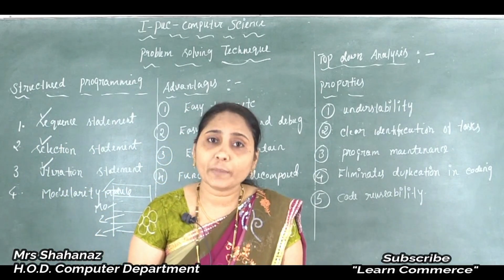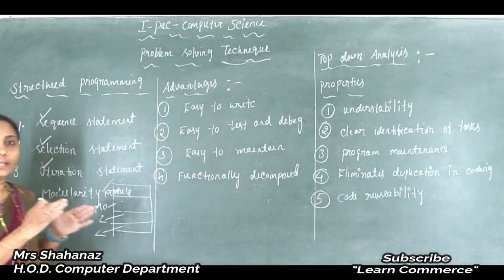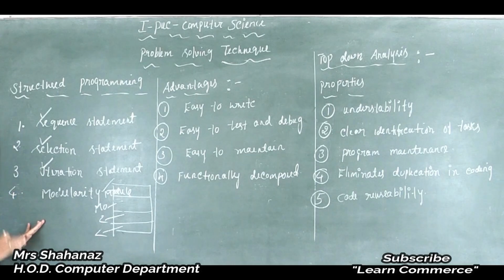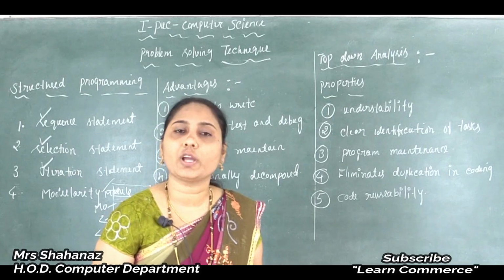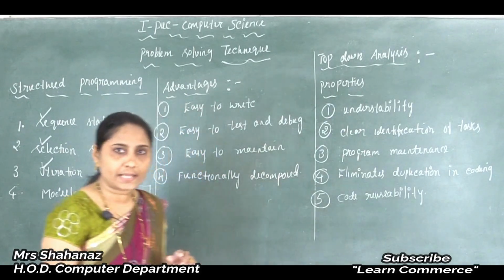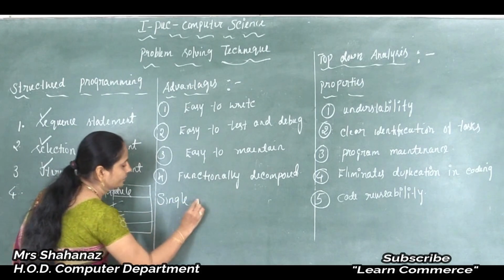The meaning here I already explained: a module can be called in another program, can be used in many programs, or can be used in the same program. And the most important requirement of the concept of modularity is the single entry and the single exit.